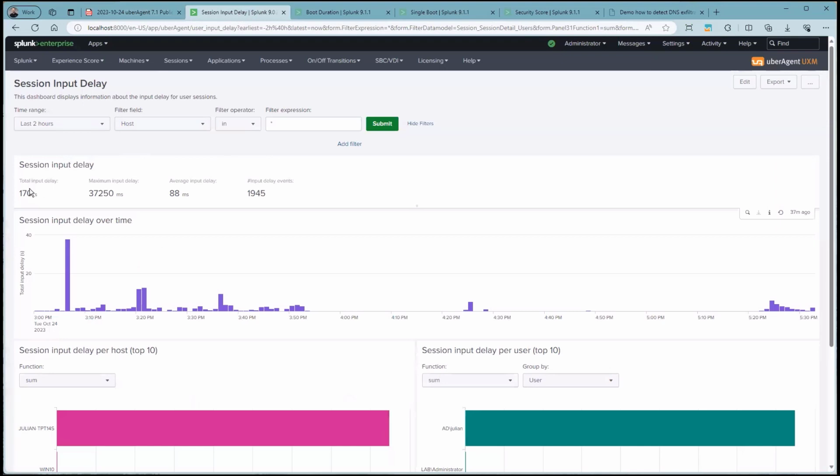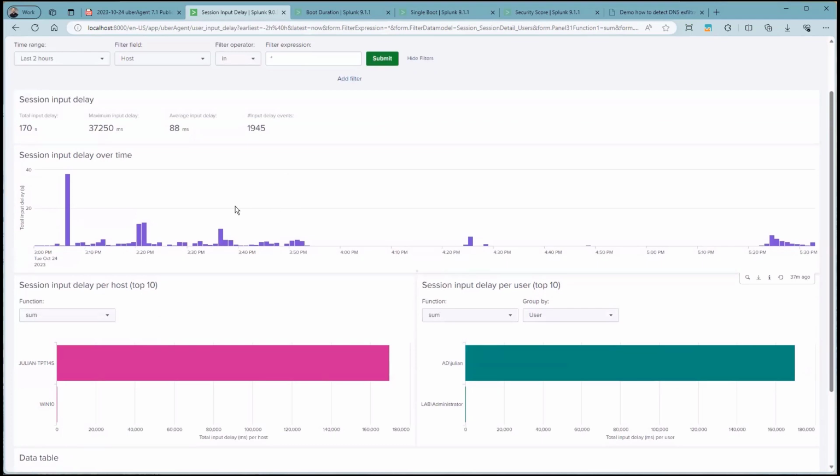So in the first panel, we can see the total values for all session inputs found in the time range selected above. So in this case, in the last 2 hours, we've seen an input delay of total 170 seconds. The maximum input delay or the average input delay is also available. How many input delay events were found during that time?